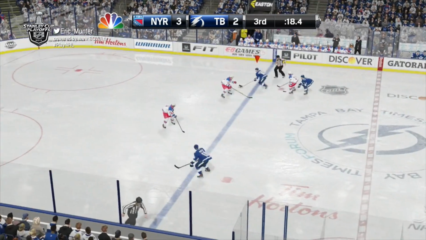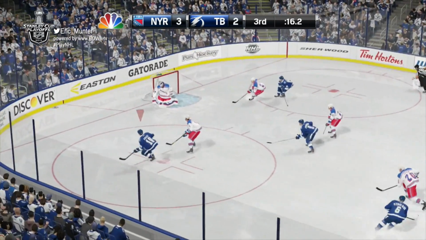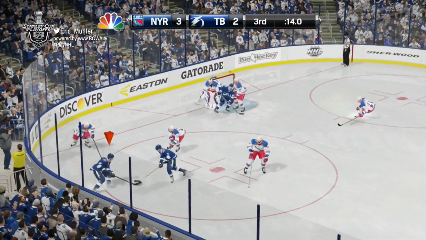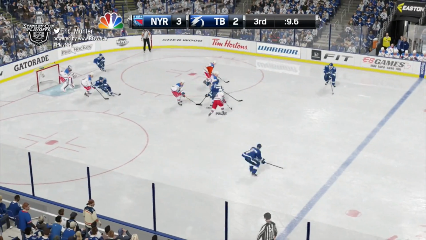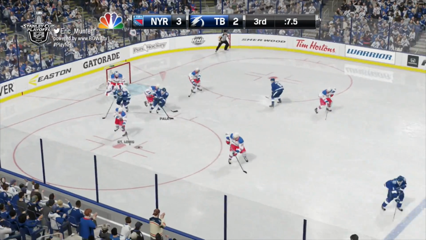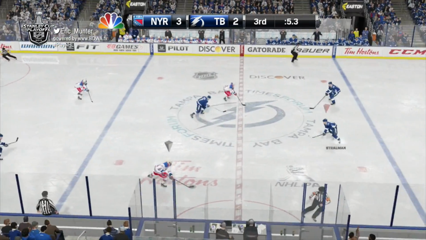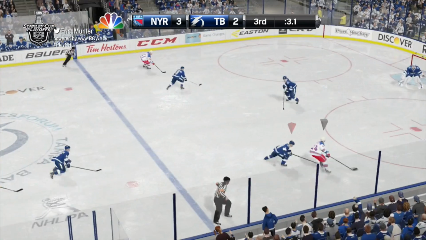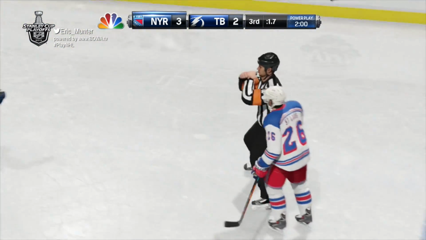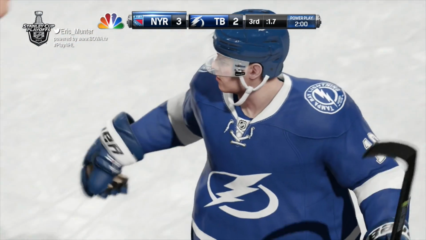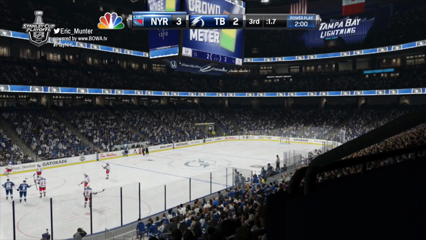Here comes Kucherov steaming ahead. Over to Palat. He shoots. Lundqvist the save. Palat gets the rebound. Working the puck around, trying to find an open player. Palat takes a shot. It's blocked. Martin St. Louis got it to Kreider. 5 seconds to go. The New York Rangers. A shot on net is stopped by Bishop, and there's a penalty to Palat. And that will effectively end it.